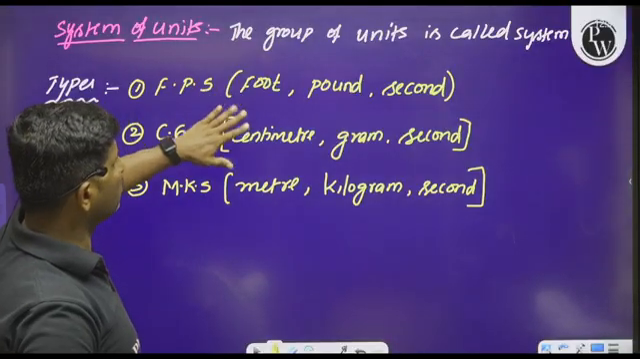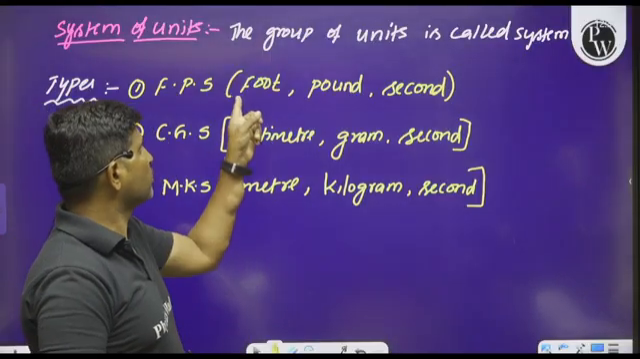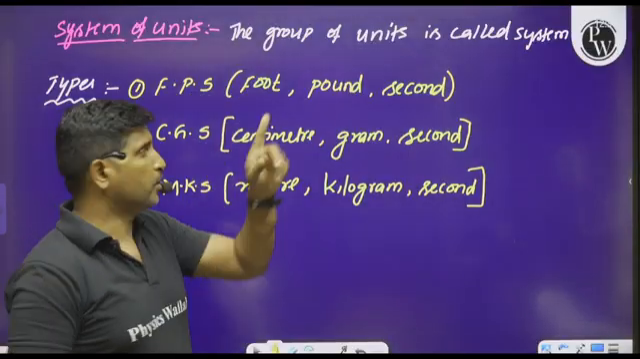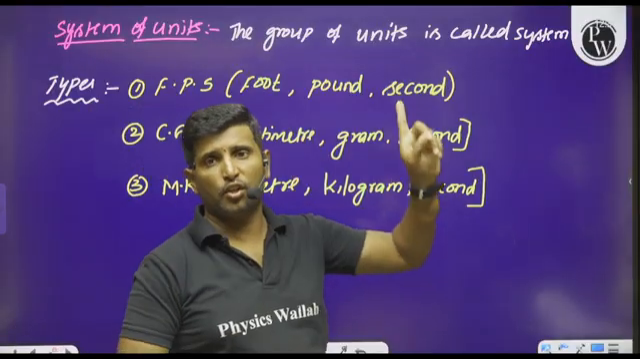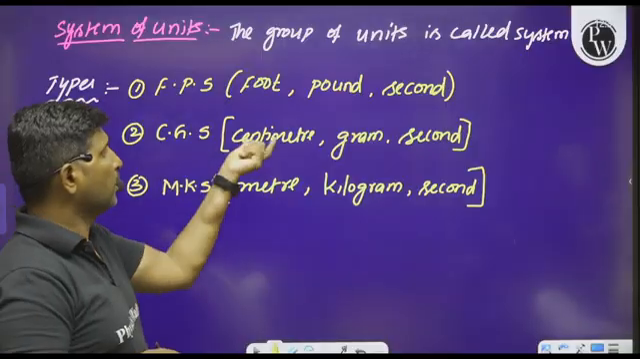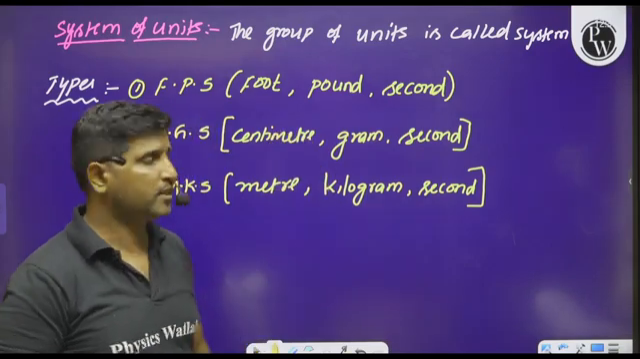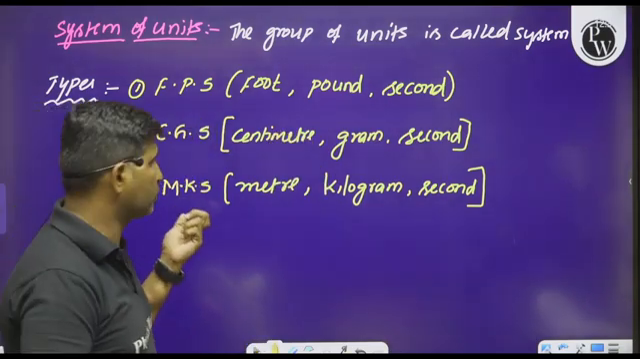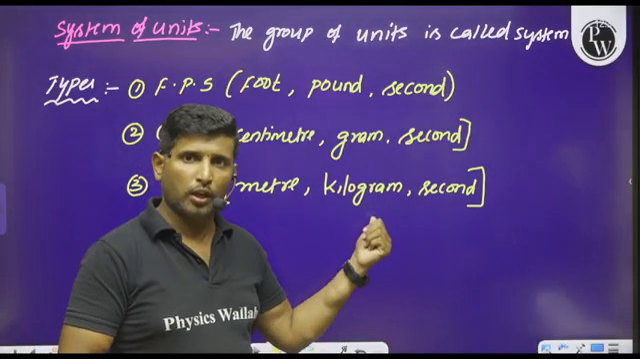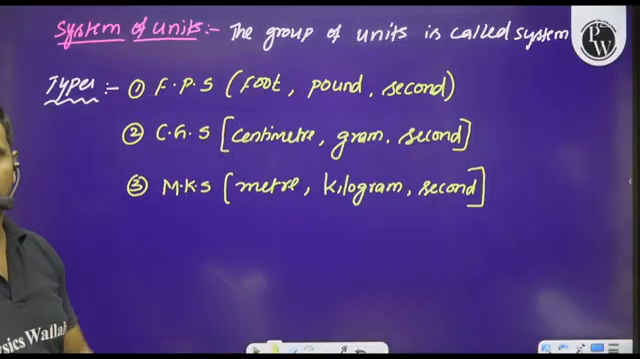See here, in all these systems of units, length is measured. In the FPS system, length is measured in foot, mass is measured in pound, and time is measured in second. In the CGS system, length is measured in centimeter, mass is measured in gram, and time is measured in second. And in the MKS system, length is measured in meter, mass is measured in kilogram, and time is measured in second.